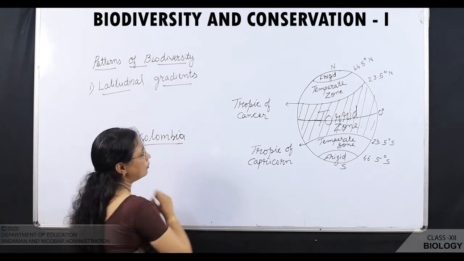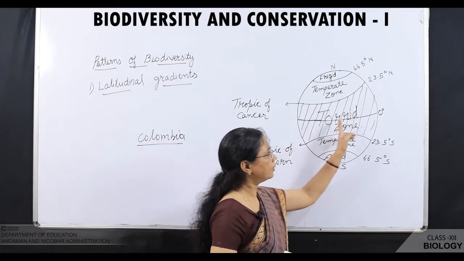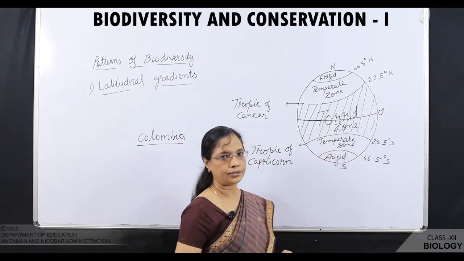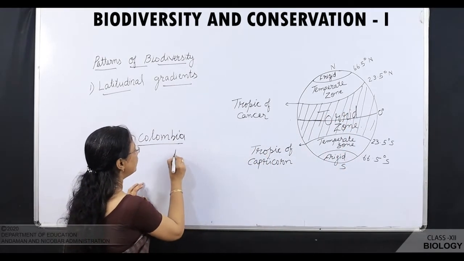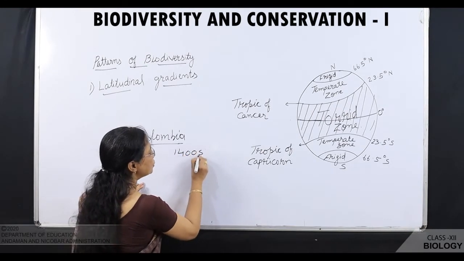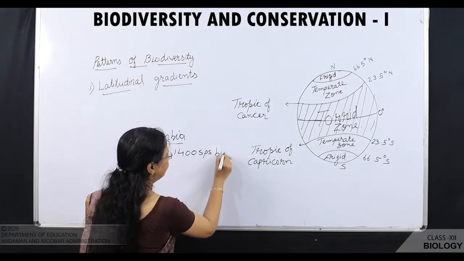Now, when we see Colombia, we'll take an example of Colombia. It is a country located at the equator region. So, this country has near about 1,400 species of birds.